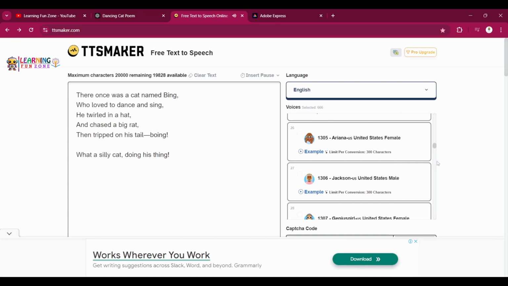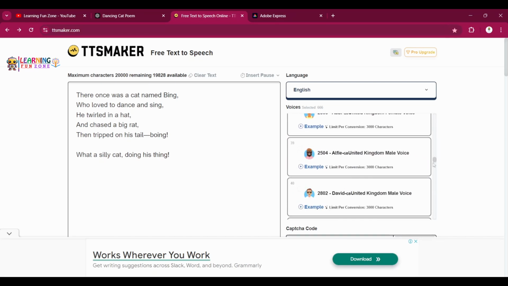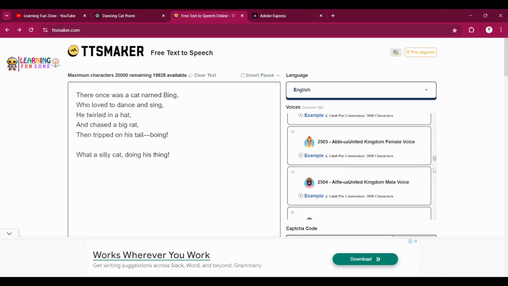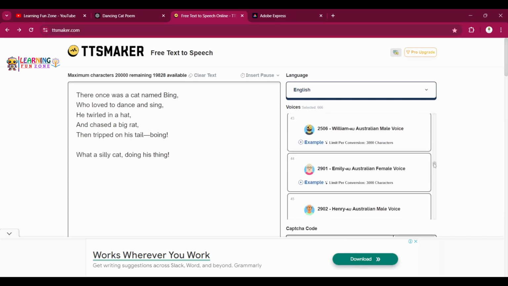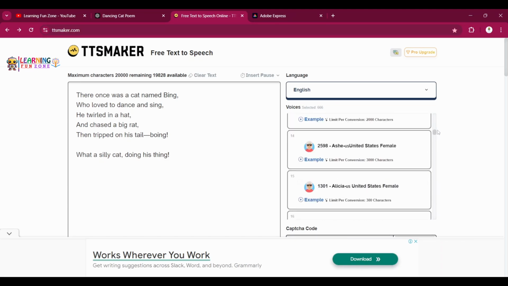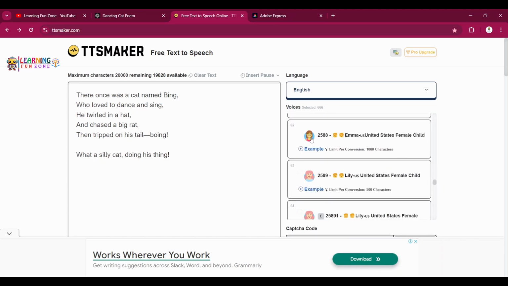Okay, so go ahead and explore all the voices that you like. I personally liked this one. I think a small kid's voice is there. Emma, I guess. Yeah, this one is Emma.